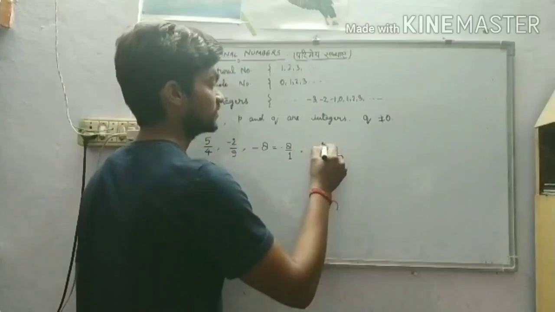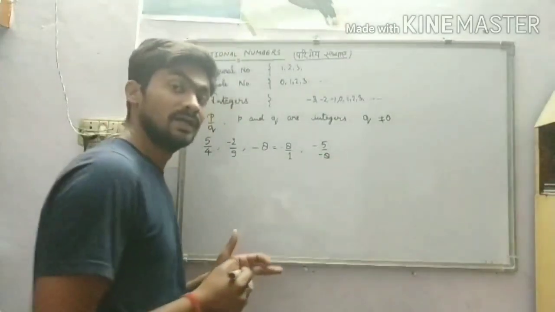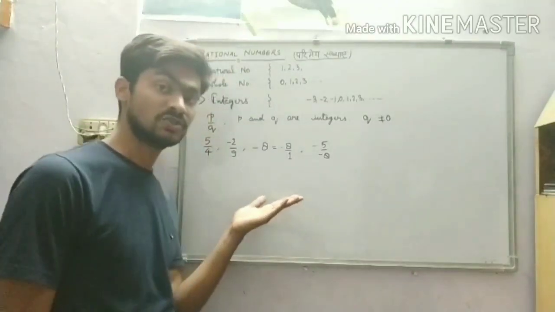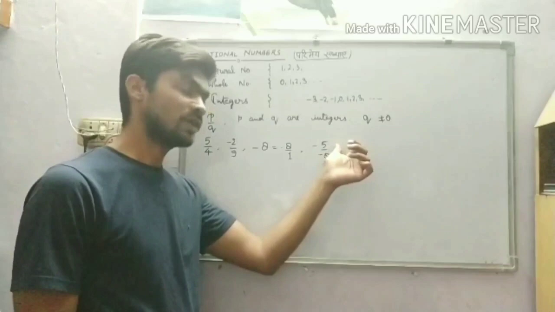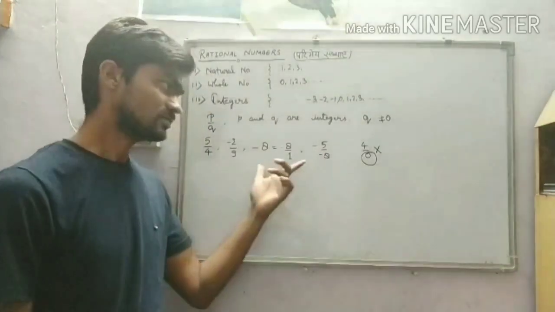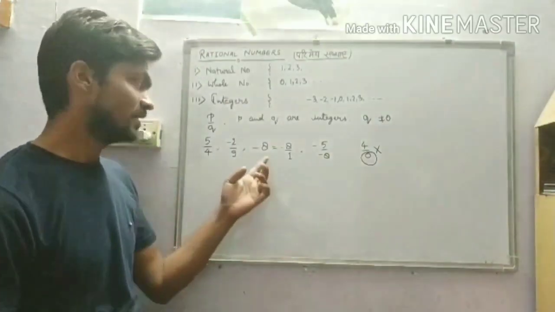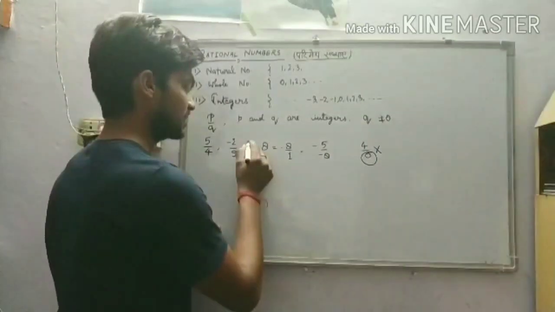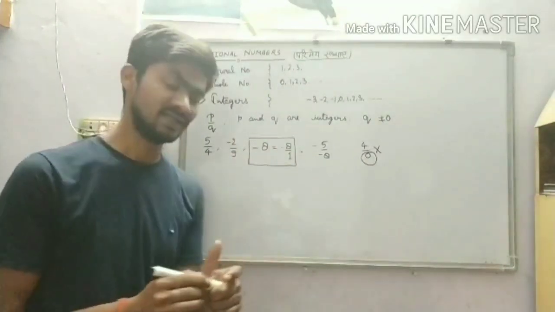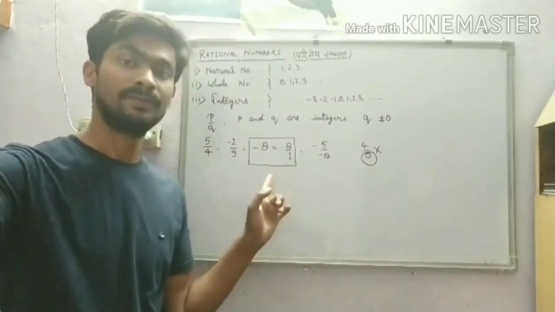Now minus 5 upon minus 8. Is this a rational number? Of course it is a rational number. Why? Minus 5 is an integer, minus 8 is an integer. Till now we are familiar with the rational numbers. So as I discussed in this case, minus 8 was an integer and every integer is a rational number.